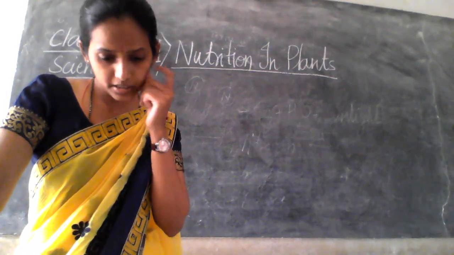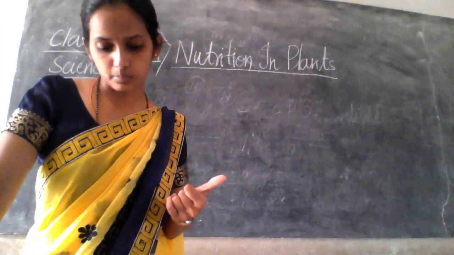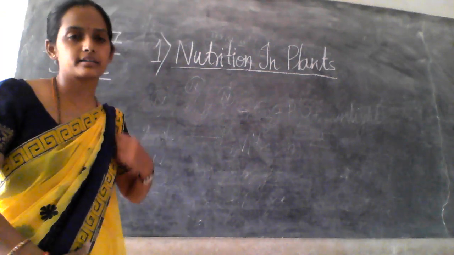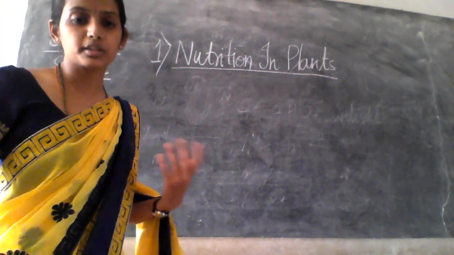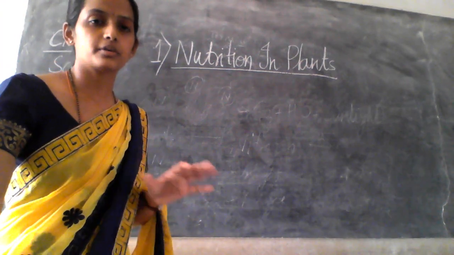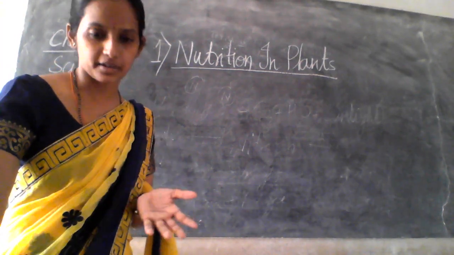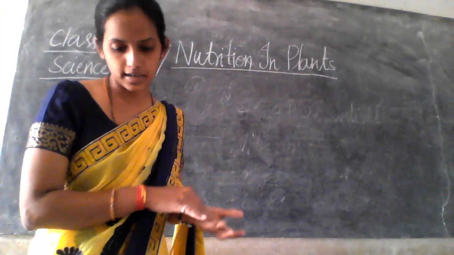Like humans and animals, such plants depend on others. They are heterotrophs, right? We animals and humans depend on the plants. This case is also seen in plants. Some plants depend on some other plant, right?